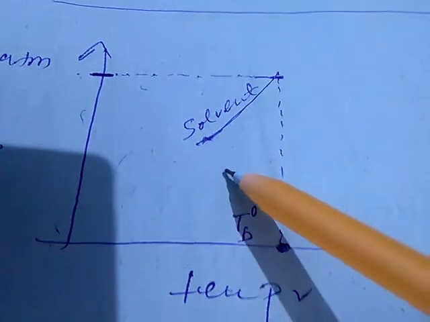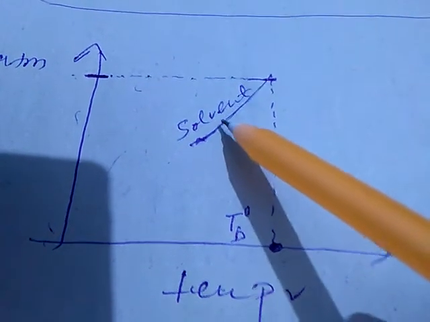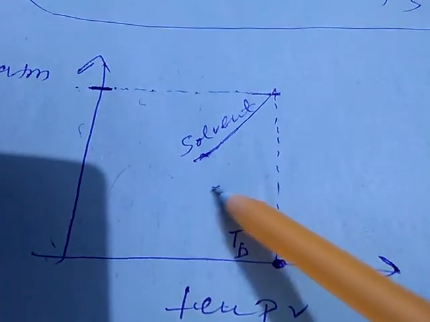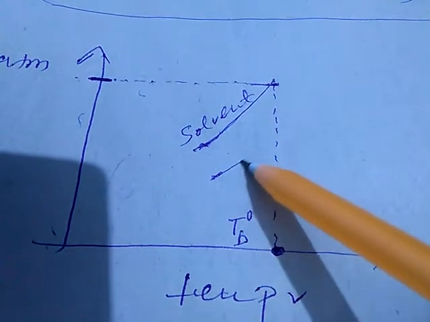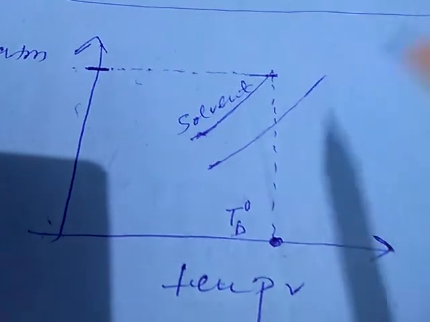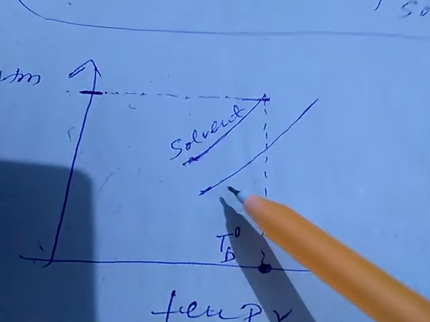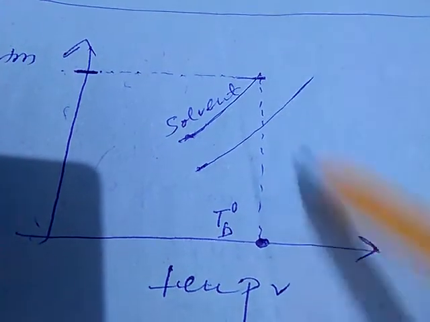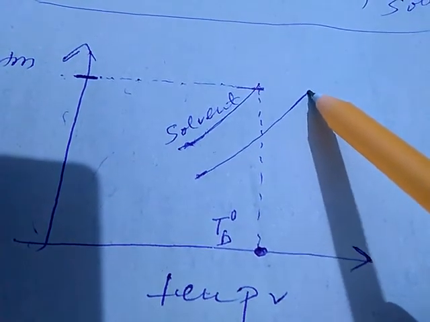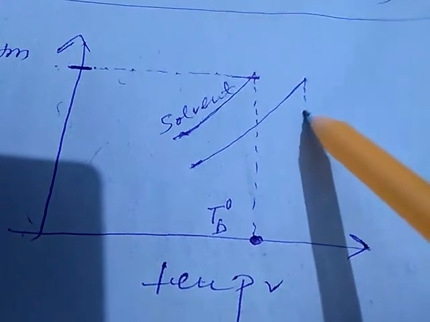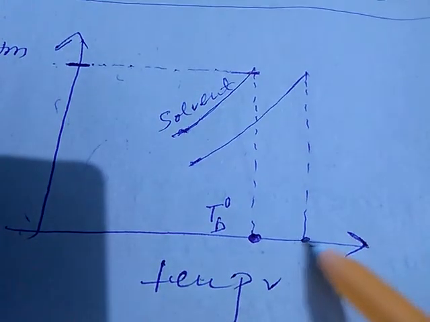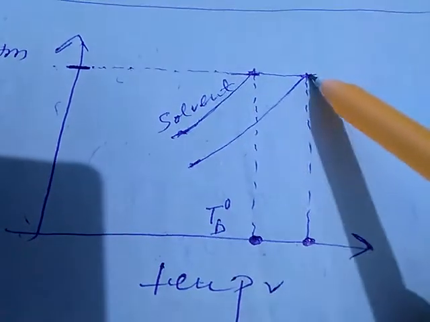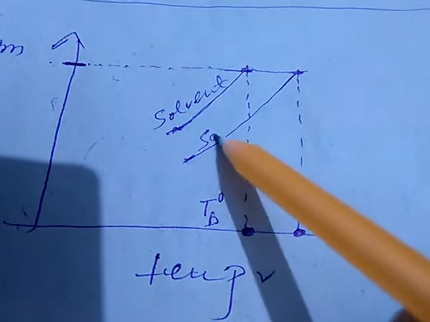Now talking about a solution, it means the solvent which is taken over here is mixed with a non-volatile solute. For that case, the graph will go in this manner. We are also seeing over here that continuously temperature is being increased and vapor pressure is being increased, and finally again a particular temperature is attained, and at that particular temperature the vapor pressure became equal to the atmospheric pressure, and hence that particular solution will start boiling.